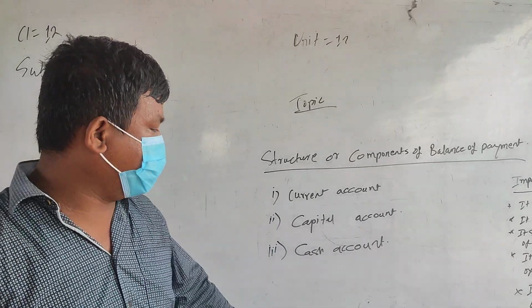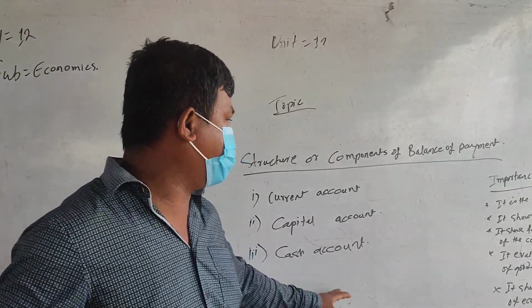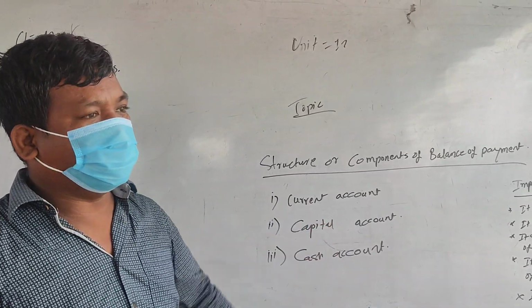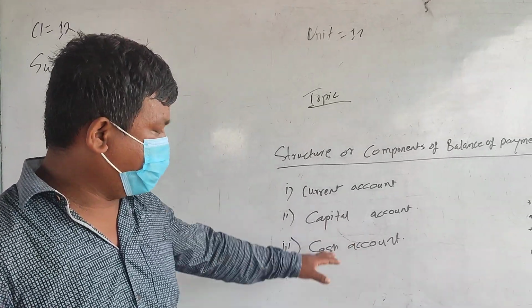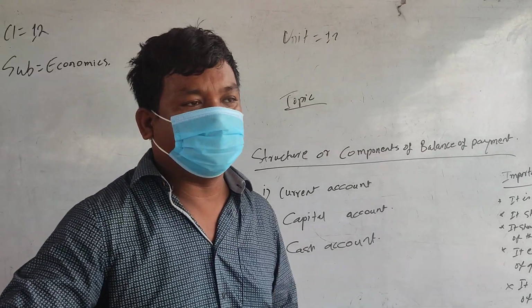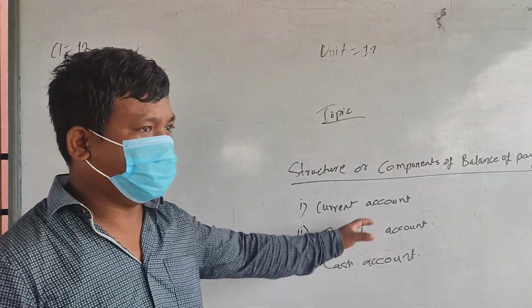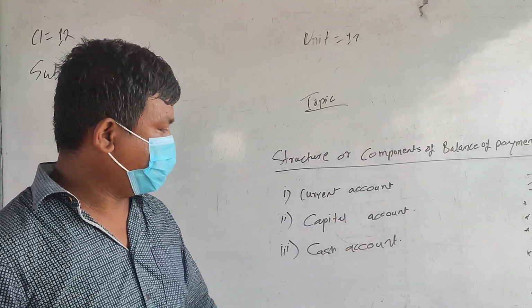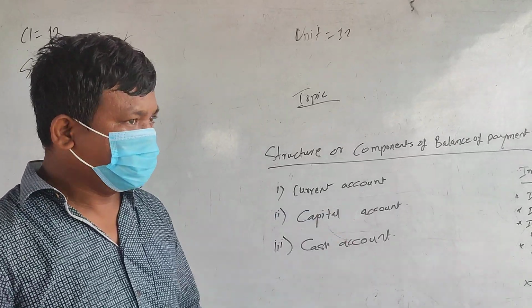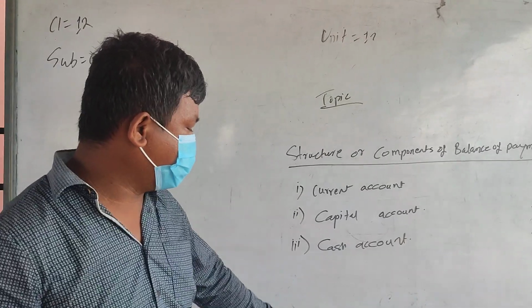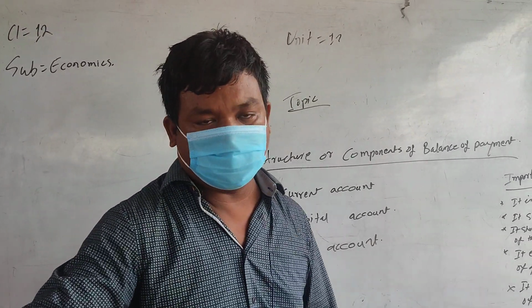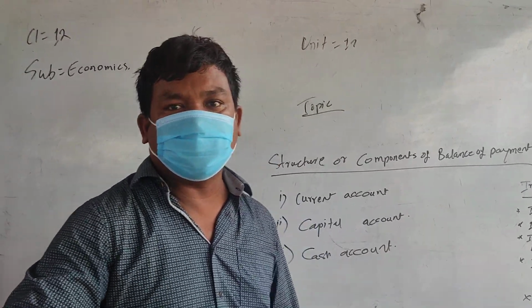If the foreign account has a surplus, and in the capital account the inflow of capital or receipt from foreign countries is greater than the payment to foreign countries, then there will be a cash reserve, which is good for the nation.